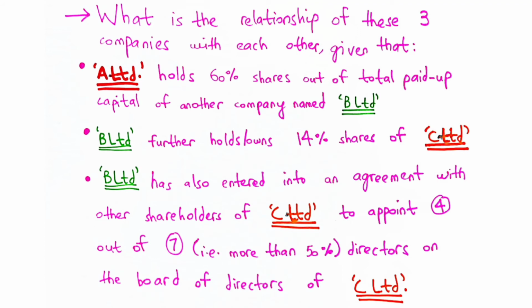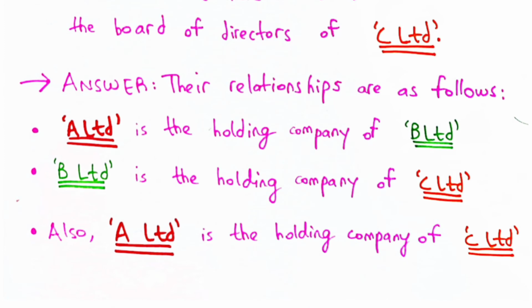Now this much was pretty straightforward, and let me just very quickly summarize the two rules that we just studied. First of all, the first situation where a company is going to be considered as a holding company of another company is where the first company holds more than half of the shares in that other company, and the second situation is where the first company controls the composition of the board in the other company. So these are the two situations where one company is going to be considered as the holding company and the other company is going to be considered as the subsidiary company.